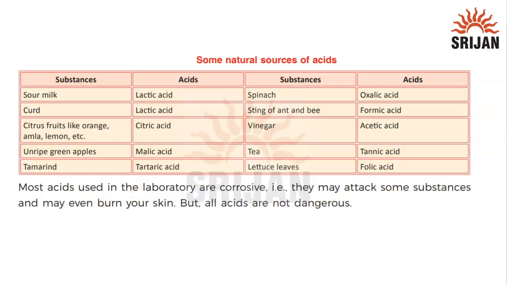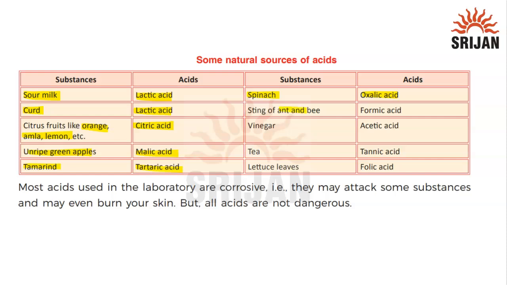So these are some substances like sour milk, also known as curd. This is our curd, which contains lactic acid. Then we have citrus fruits like orange, amla, lemon, all of which contain citric acid. Unripe green apples contain malic acid. Then we have tamarind, which contains tartaric acid. Here we are able to see spinach, which contains oxalic acid.